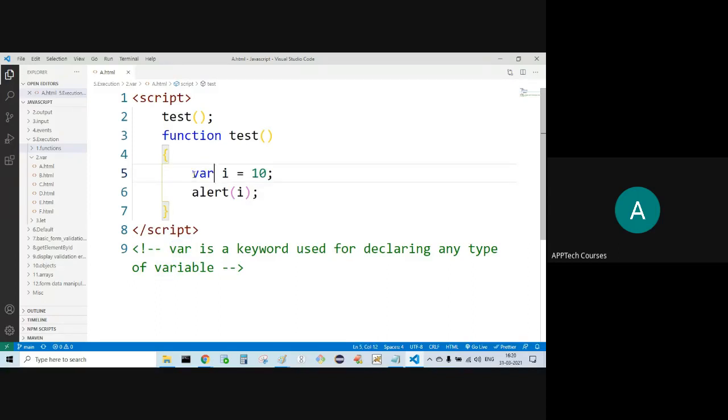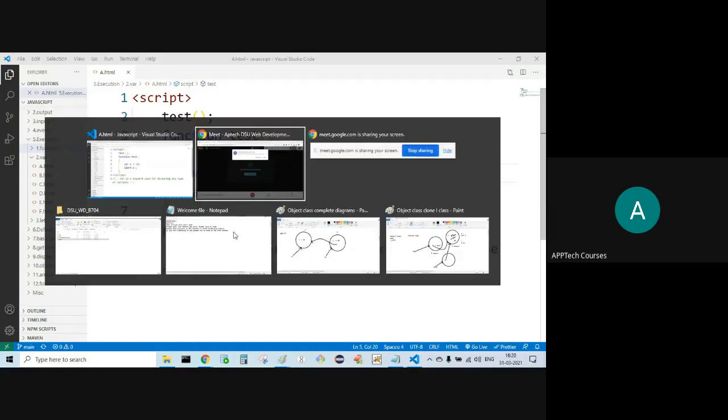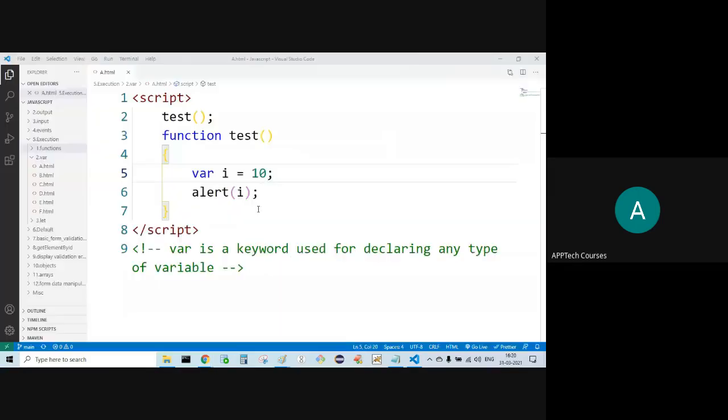We'll be using the var keyword to declare any variable. This is the variable name, and we are initializing it with some value. This value can be anything. It can be int type, float type, boolean type, string type, any type.